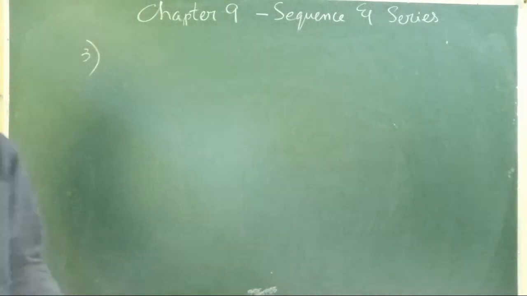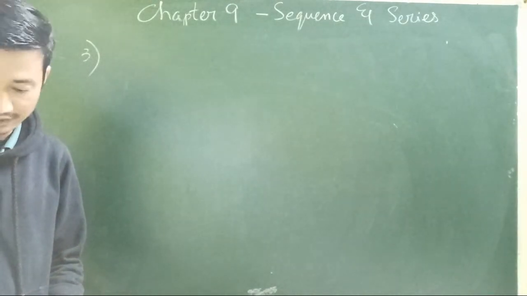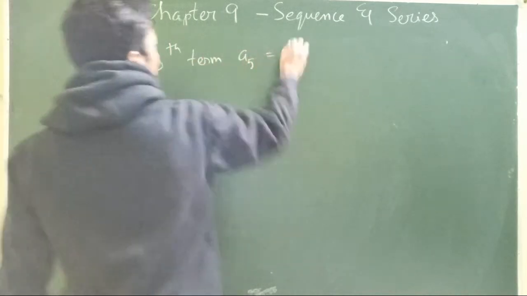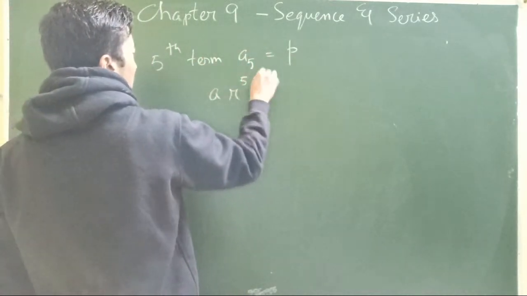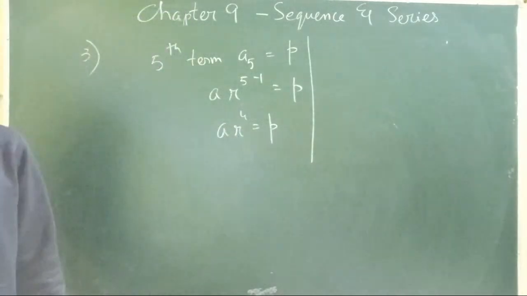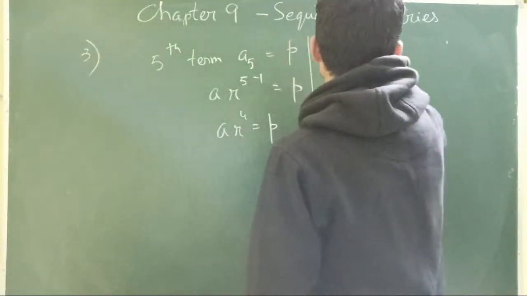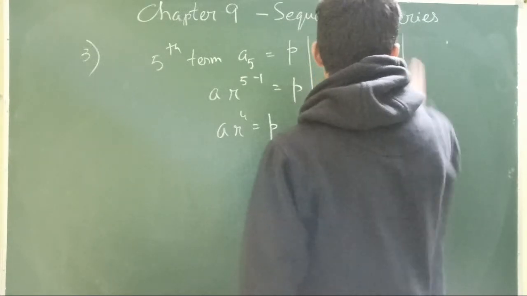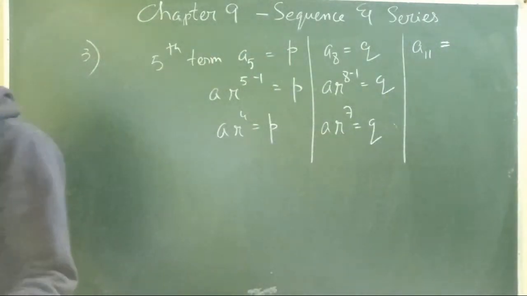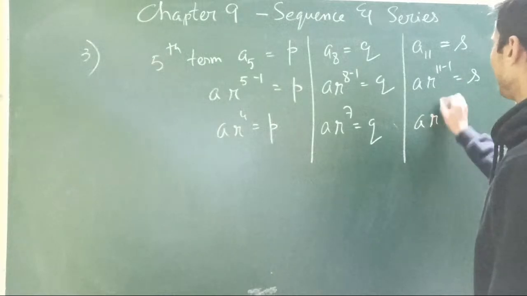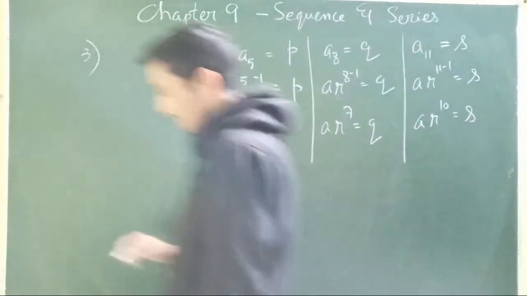The 5th, 8th, 11th terms of a GP are P, Q, and S, respectively. 5th term, P. Let's say a r power 5 minus 1 is P, a r power 4 is P. Then 8th term is Q, that is a r power 8 minus 1 is Q, that is a r power 7 is Q. Then 11th term is S, that is a r power 11 minus 1 equal to S, a r power 10 is equal to S. So these are the terms that are given to us.